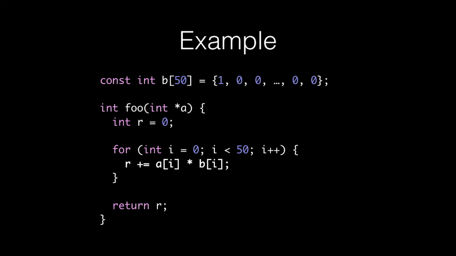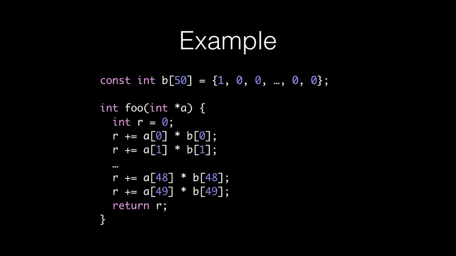This is a constructed example, and we have just one simple loop operating on two arrays. One of the arrays, in this case B, is a constant, and we know all its values at compile time. So what happens if we unroll the loop? If we unroll the loop, all loads from B now have constant indexes. That means that we can substitute them with concrete values. So let's do this.